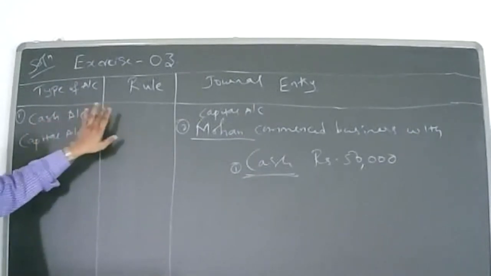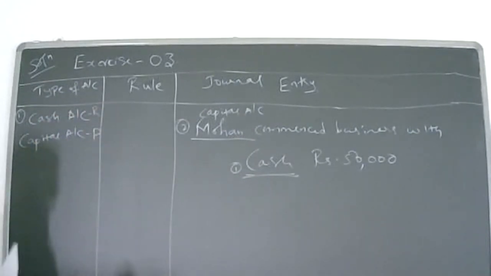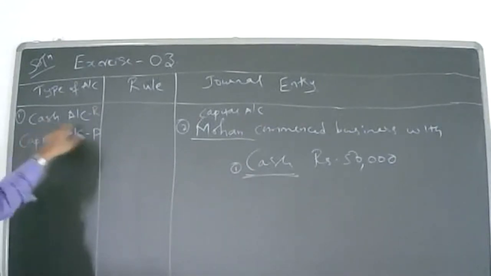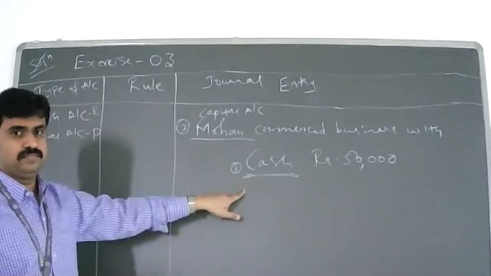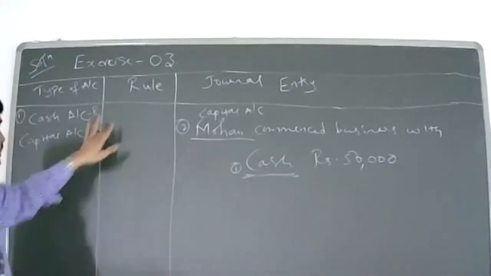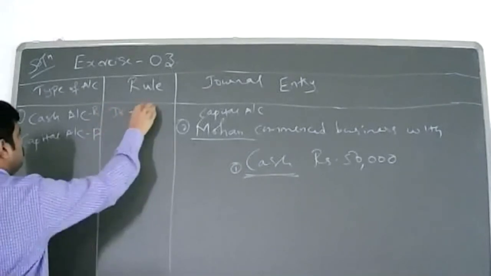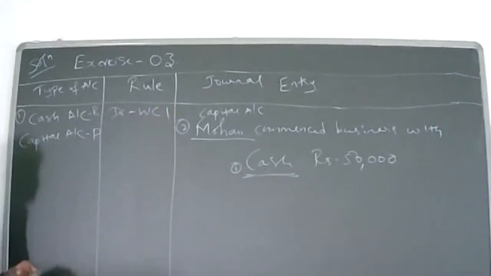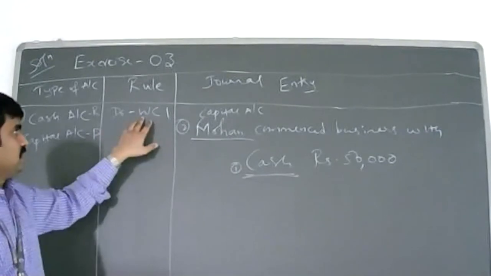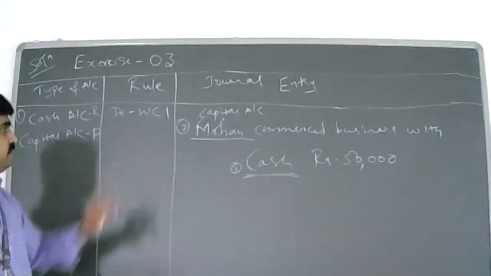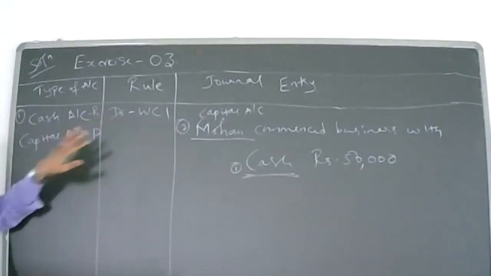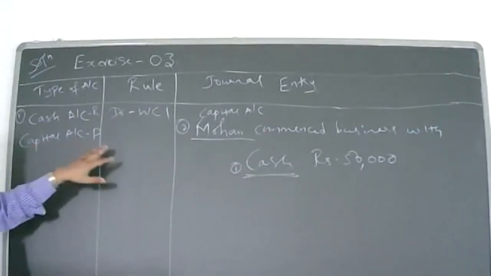Now tell me the rule of real account. Debit what comes in, credit what goes out. Real cash is coming in or going out? Coming in. So what is your rule? Debit what comes in. I wrote it in short form, debit what comes in. Next, capital account.